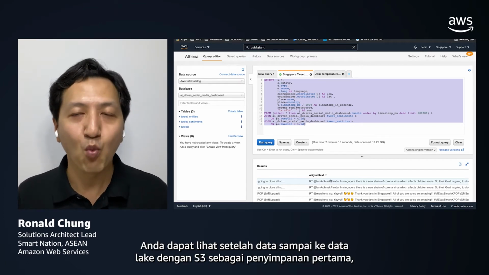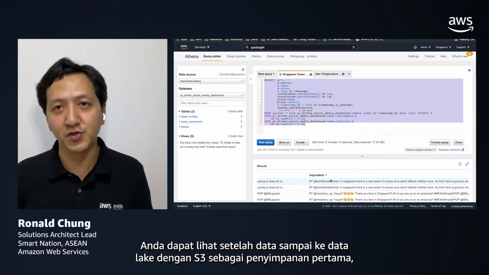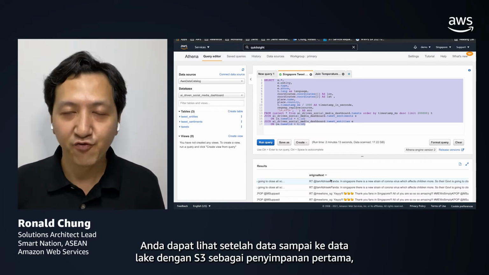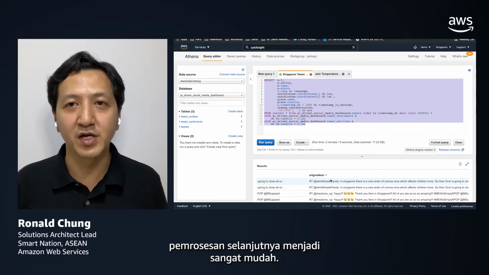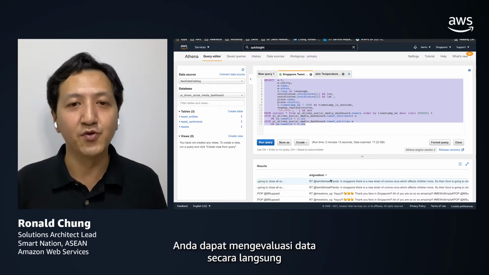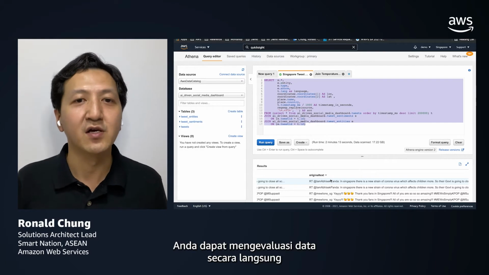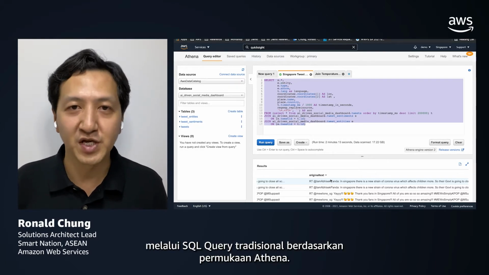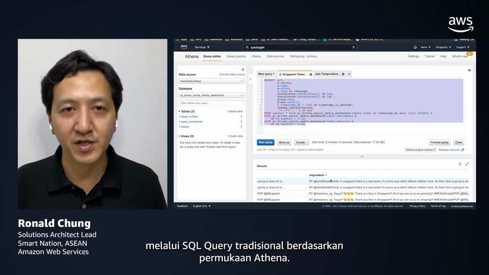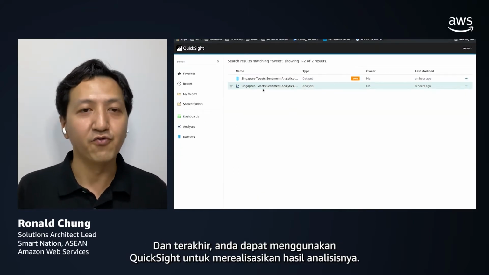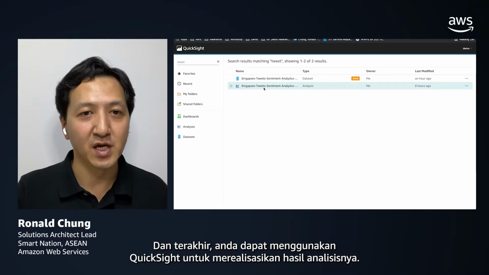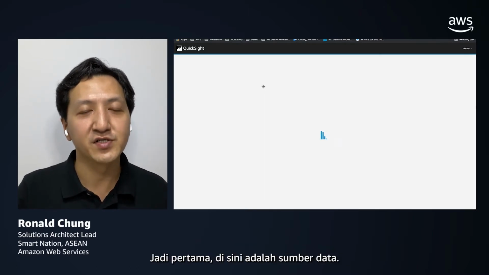So you can see that once the data is landed into the data lake with S3 as the primary storage, subsequent processing becomes very easy, and you can directly access the data using traditional SQL queries based on the Athena service. And finally, you can use QuickSight to visualize the analysis results. So first, here is the data source.